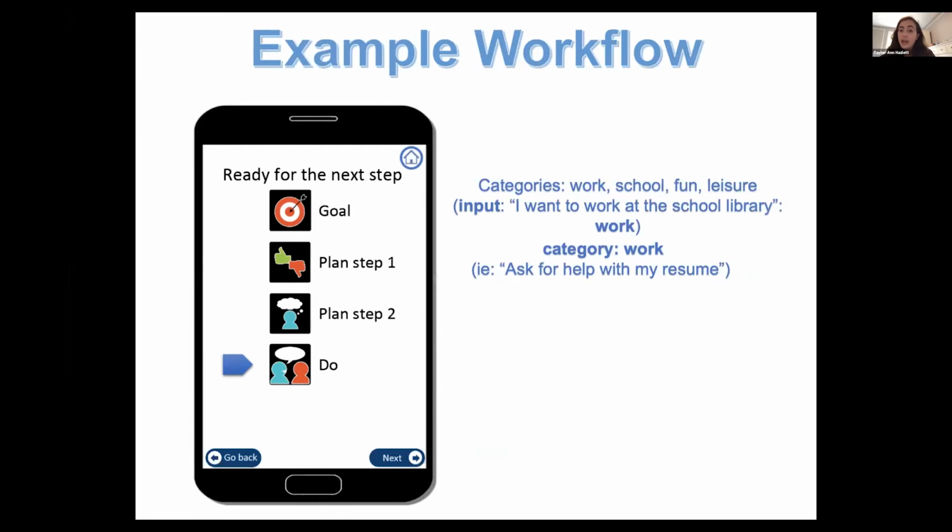So there are 4 categories in the application. These are work, school, fun, and leisure. So for example, a user could input something that might not be included in the app, something like I want to work at the school library. The app will classify this as a work-related goal, and because of this, they might prompt them with a suggested step 1, such as ask for help with my resume.